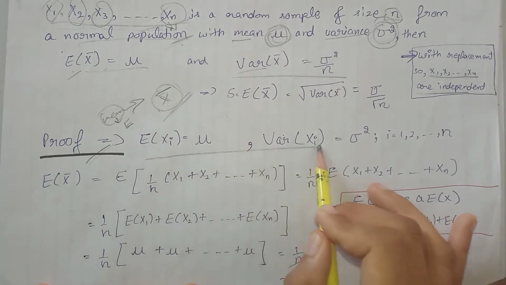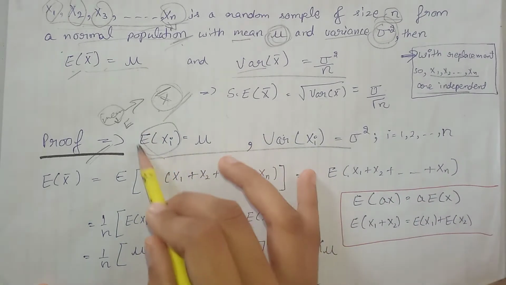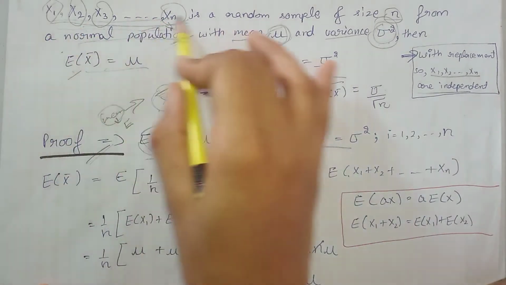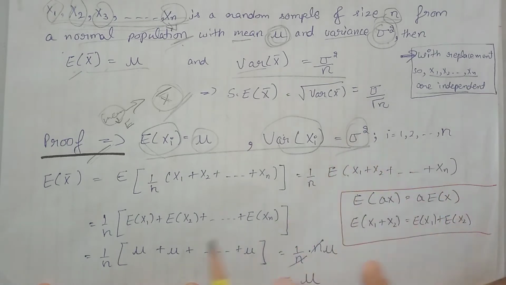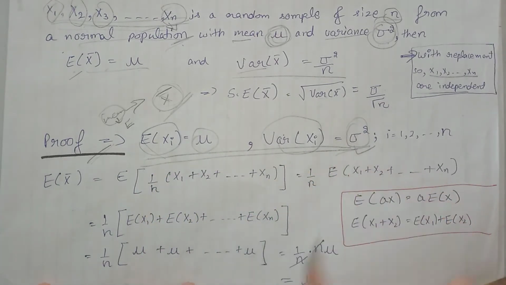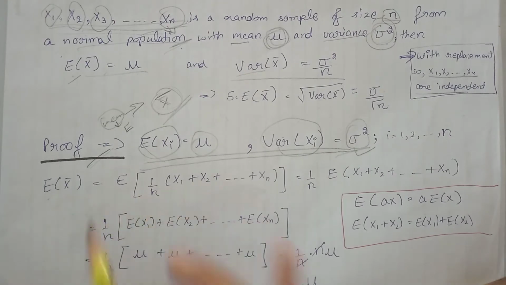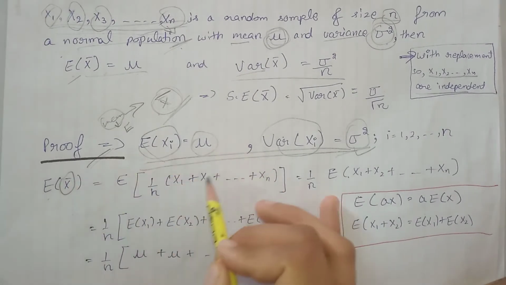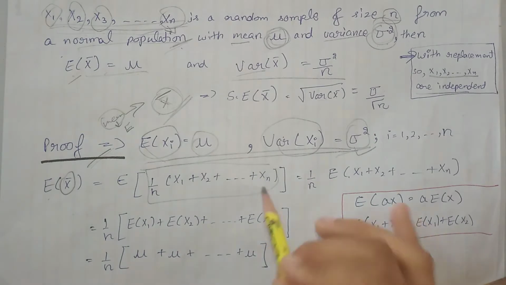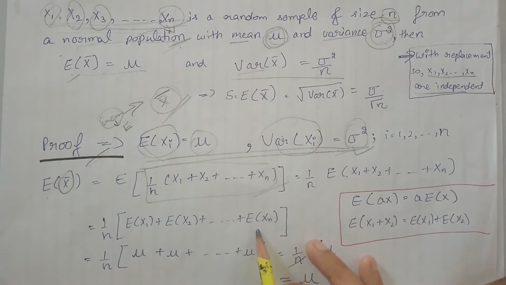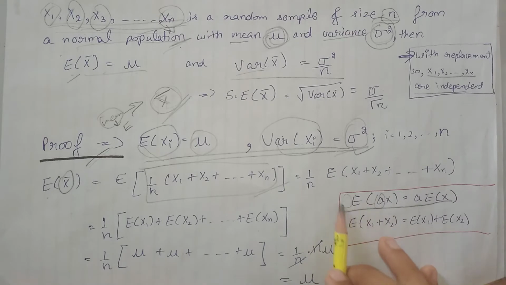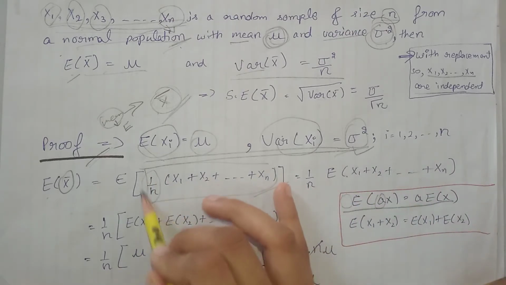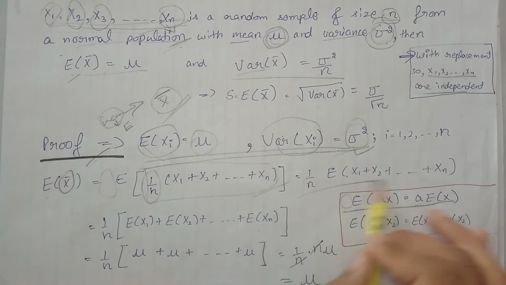Firstly, we already know that the expectation and variance of each of these terms have this mean and this variance. So that's why this equation holds. Now let's calculate the expectation of x bar. We know that the formula of x bar is this, so we write it here. Now, because of this formula of expectation, we take the constant term outside the expectation, so we take 1 by n outside the expectation, like this.